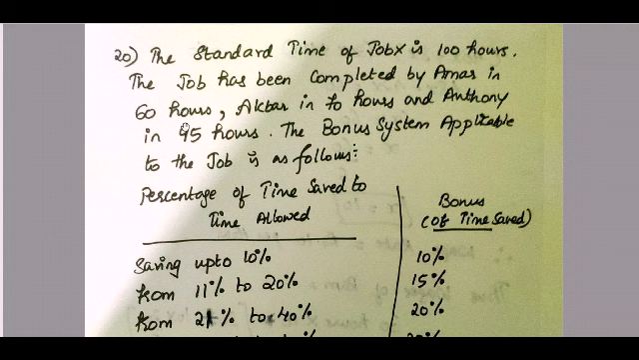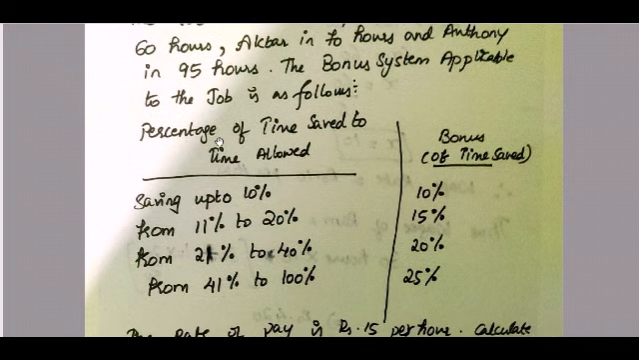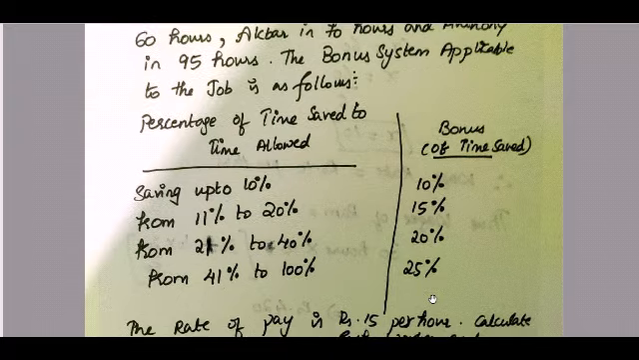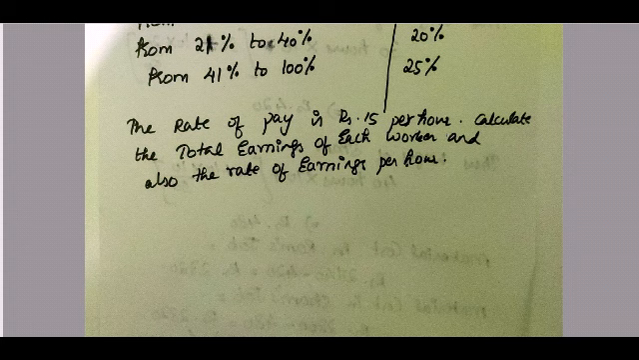The bonus system applicable to the job is as follows: percentage of time saved to time allowed, and bonus. So how are they going to calculate bonus? In this question it differs. If the time saved is up to 10%, 10% of bonus will be given. If the time saved is from 11% to 20%, then 15% bonus. If between 21% to 40%, then the bonus will be 20%. If 41% to 100%, then the bonus is 25%. The rate of pay is rupees 15 per hour.